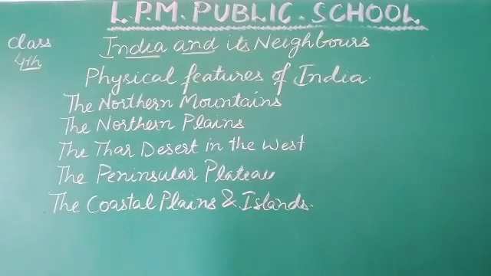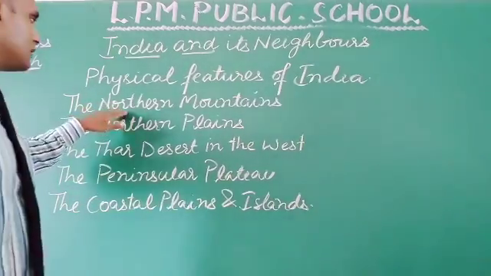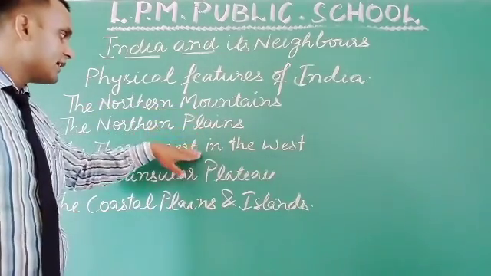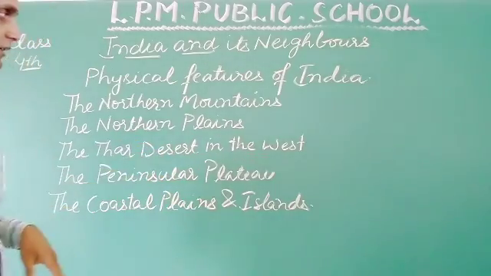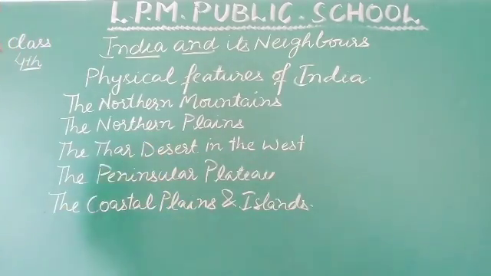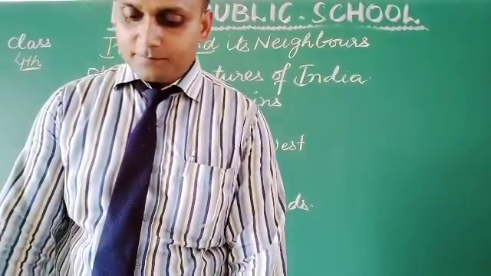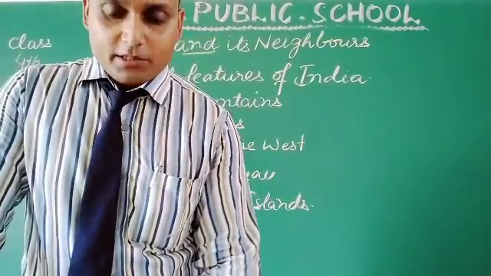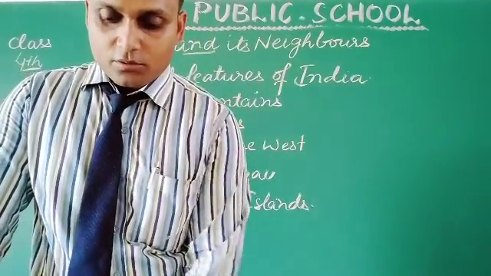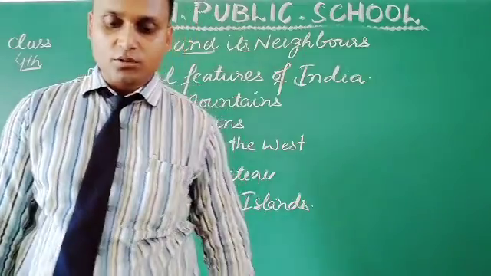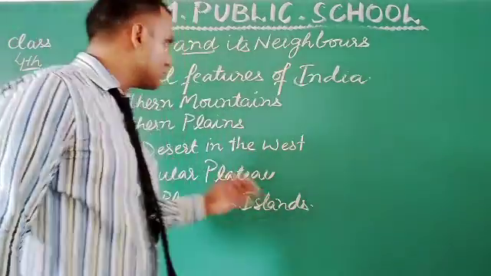On the basis of this, you can define the different landforms, which come under different categories and in which part they lie in our country. That will be very easy to describe. On page number 19, some images are shown on the basis of these topics.